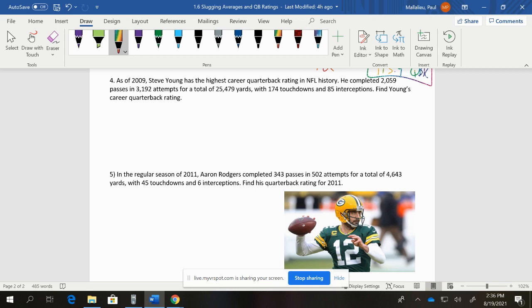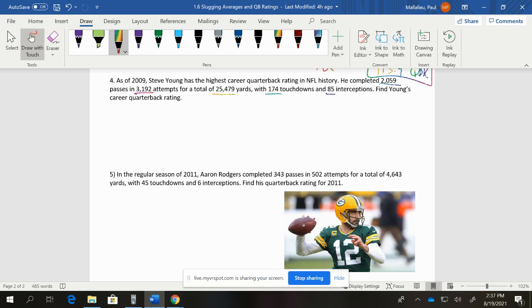All right, Steve Young has the highest career quarterback rating in NFL history. So he completed 2,059 passes over the course of his career in 3,192 attempts. Total yards was very high. Total touchdowns very high. Total interceptions was lower. That's maybe the one minor flaw, but still, you'll see that his quarterback rating is very, very high.